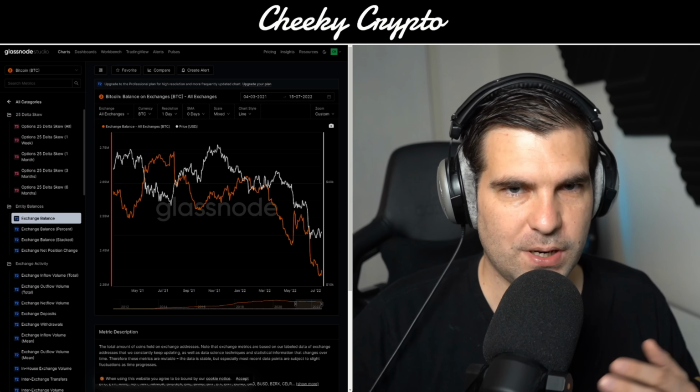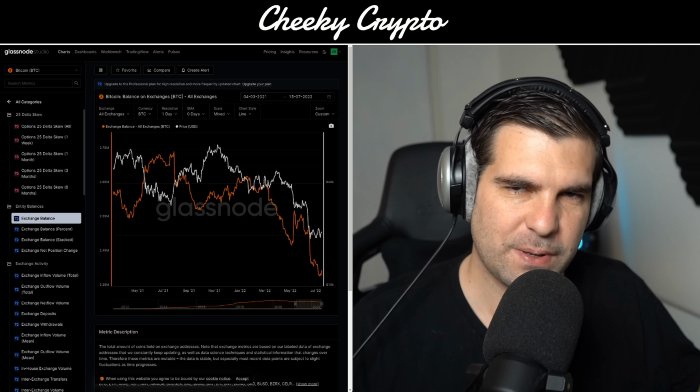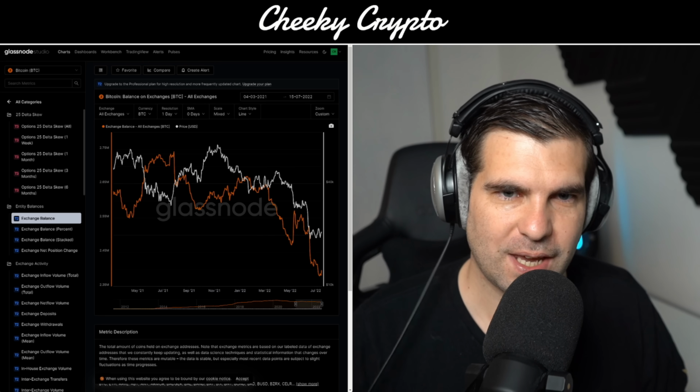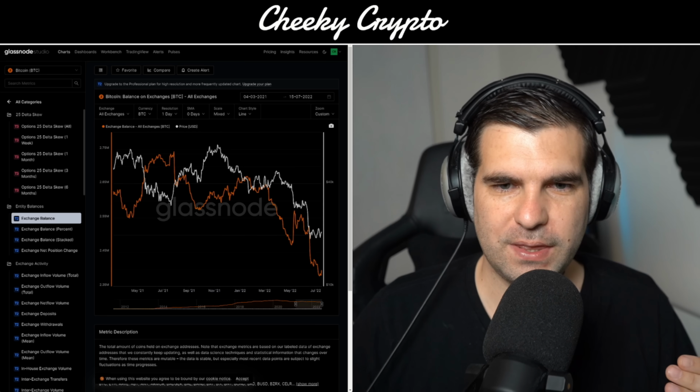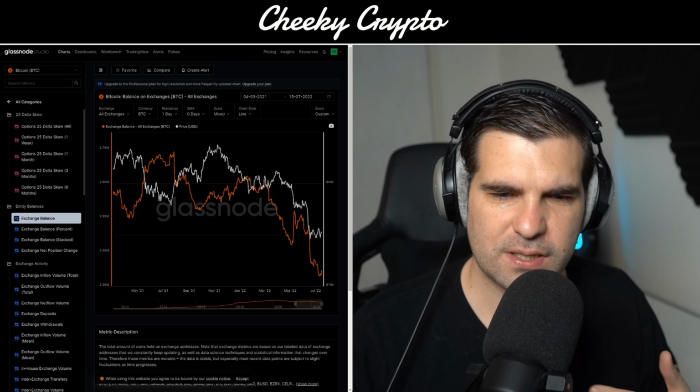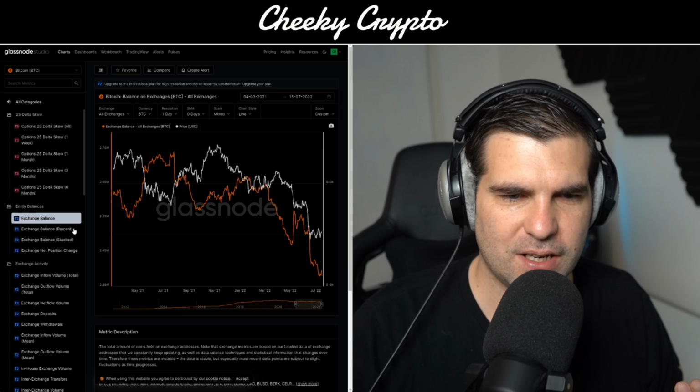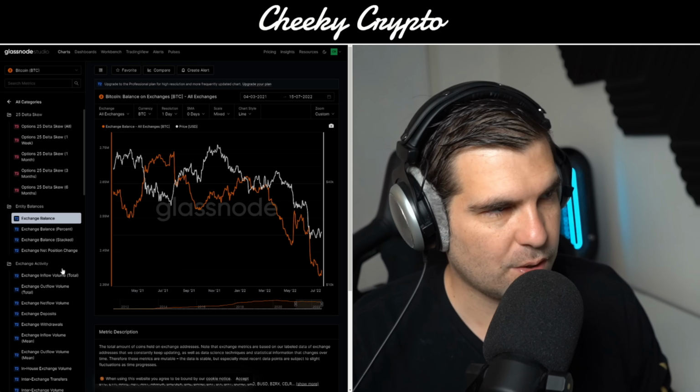From Glassnode themselves, they split this into two different graphs, which means you don't get an overlay of the inflows and the outflows. So you have to flick between two areas in Glassnode to help you understand what's going on.